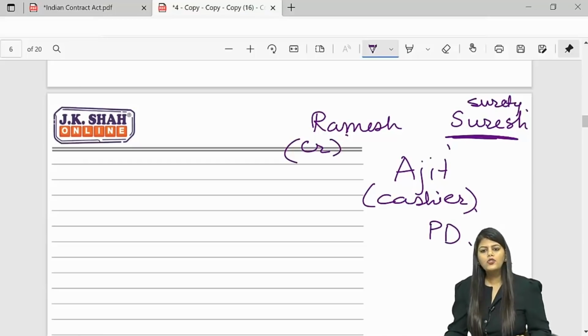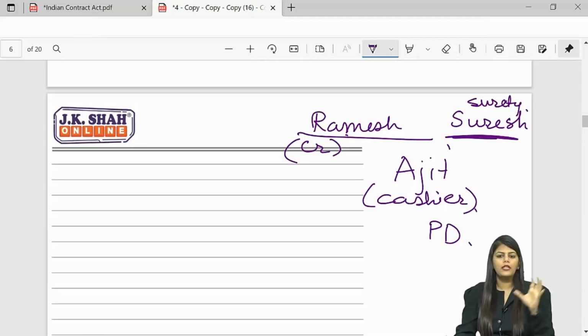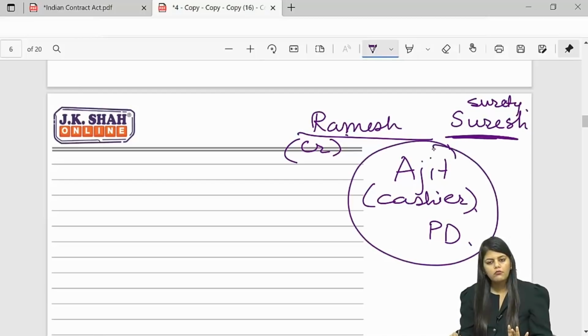Right. Now Suresh, in that particular case, puts a condition to Ramesh that I am giving you guarantee of his honesty, but one condition. Every week, Ramesh, you need to check the cash book and cash balance so that the chances of fraud will reduce. Ramesh says, okay, done. Every week he used to check. One week he fails to check. And Ajit did not leave this chance. He fled with the money.